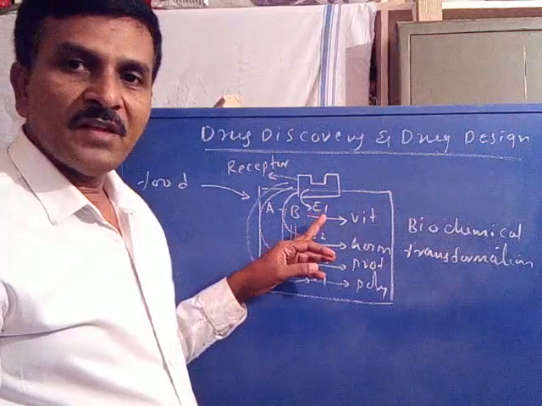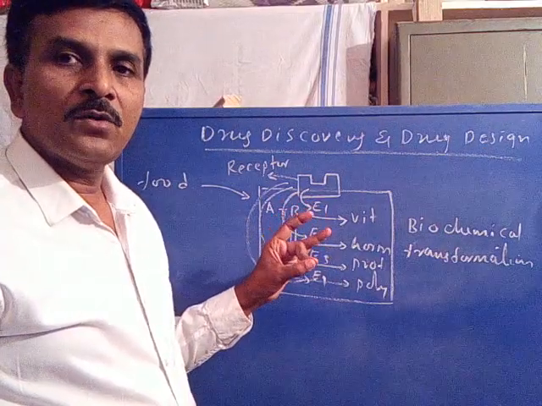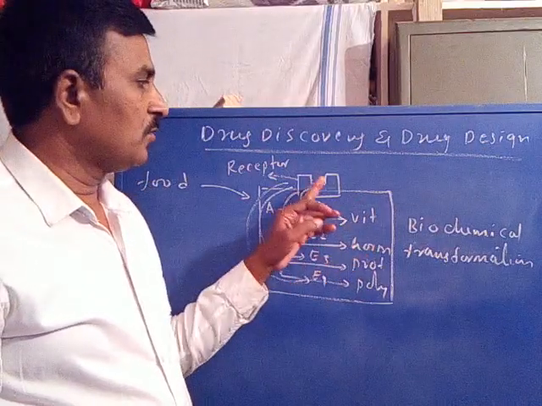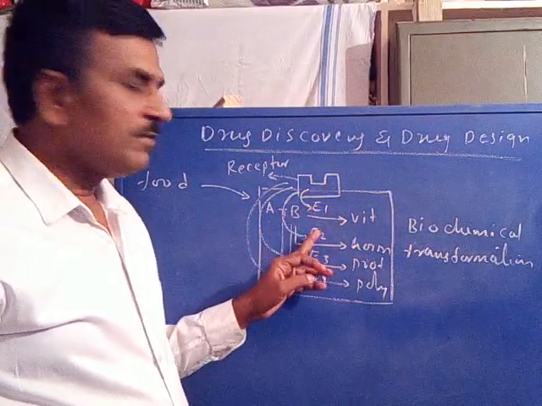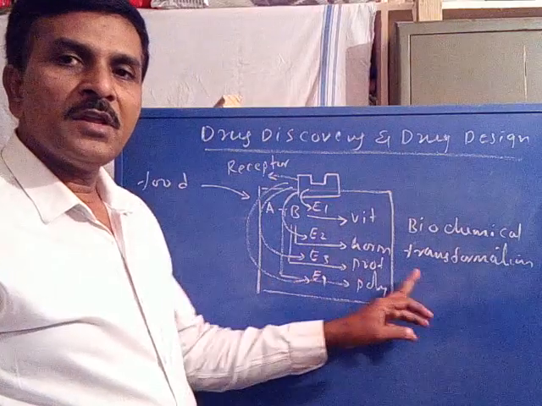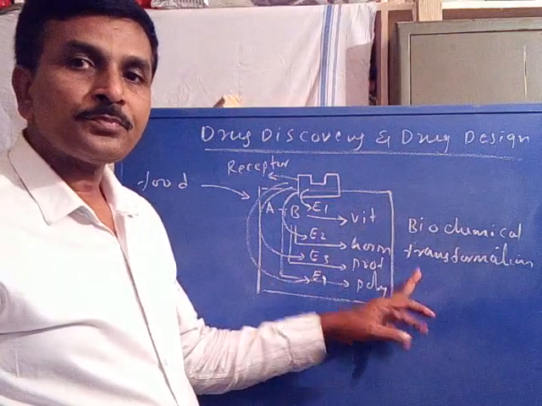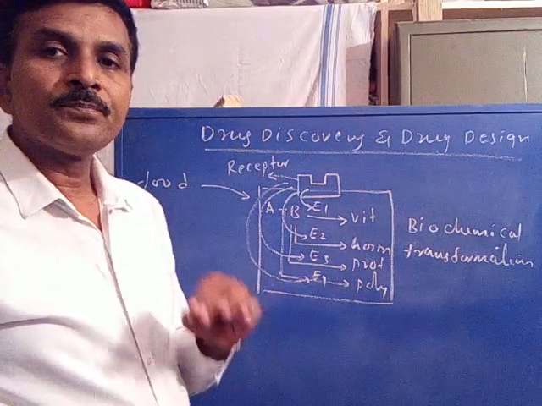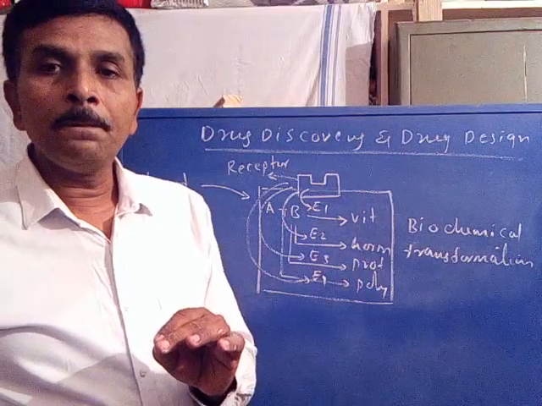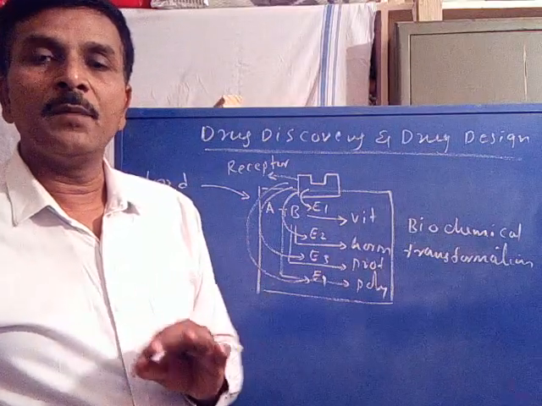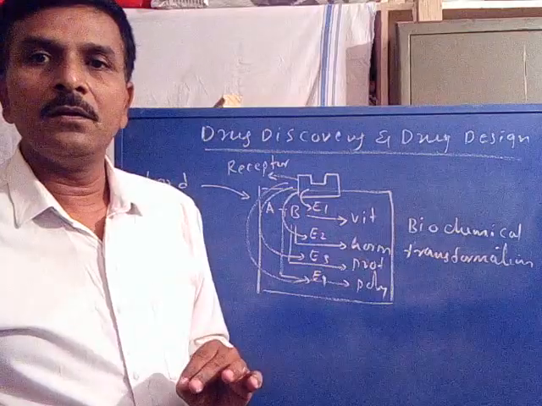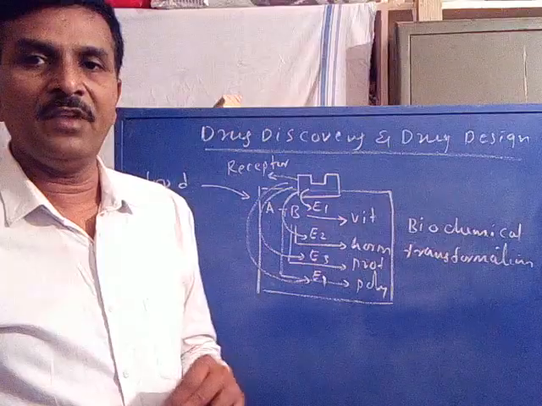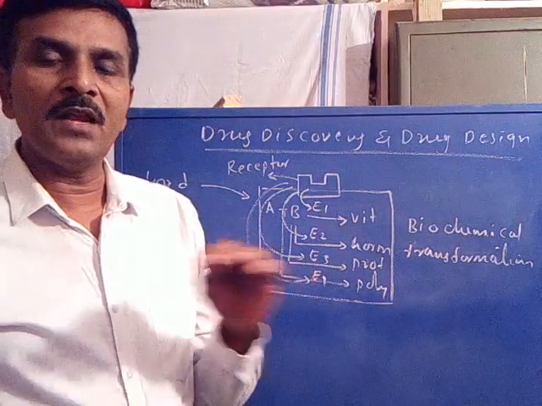through secondary messengers. It may be calcium, it may be cytosolic, it may be ATP, it may be GTP, called secondary messengers. So all the receptors are connected with the enzymes involved in the biochemical transformations through secondary messengers. That means every enzyme of a biochemical transformation will work only in response to a receptor present on a cell surface.